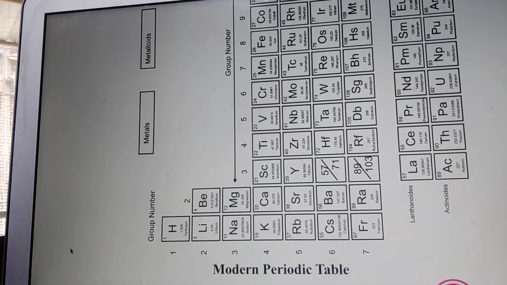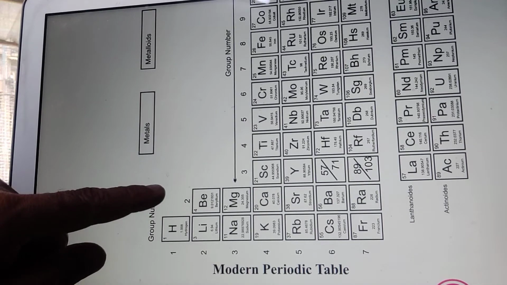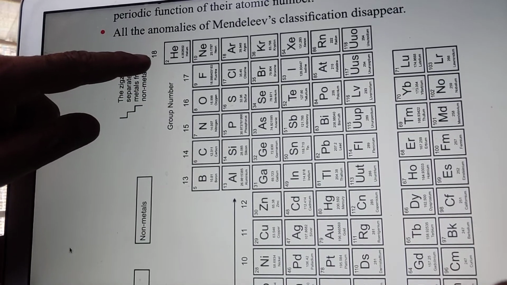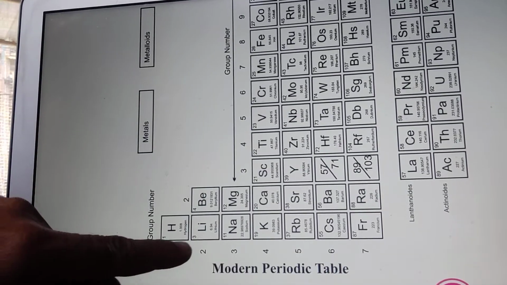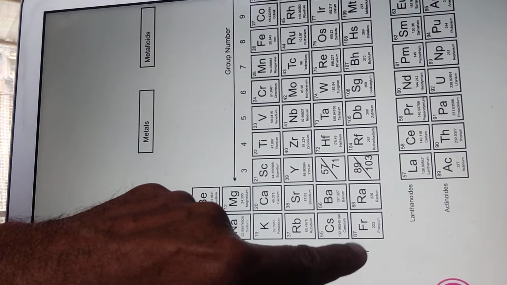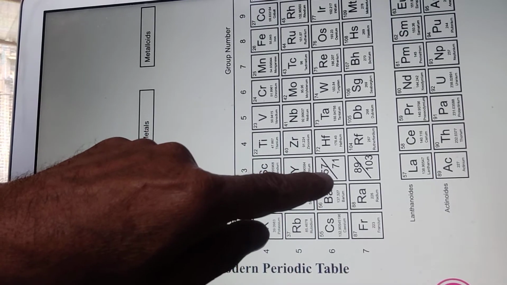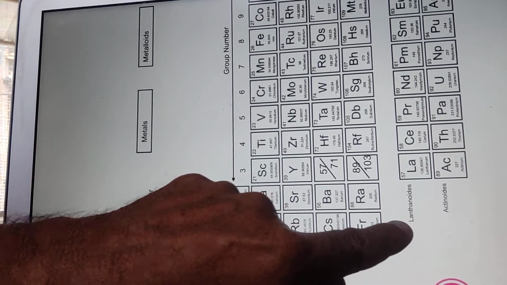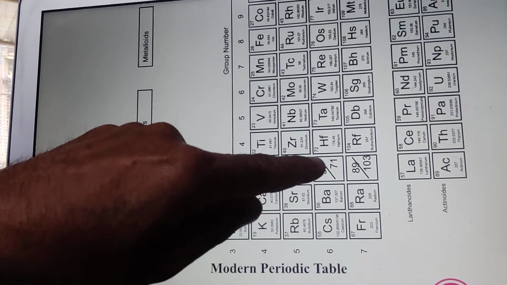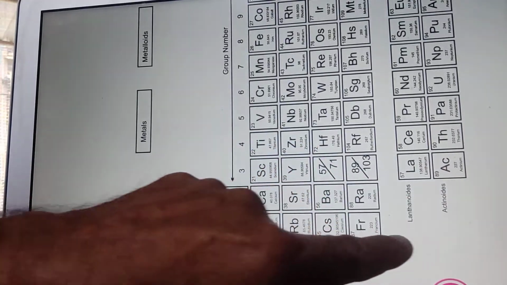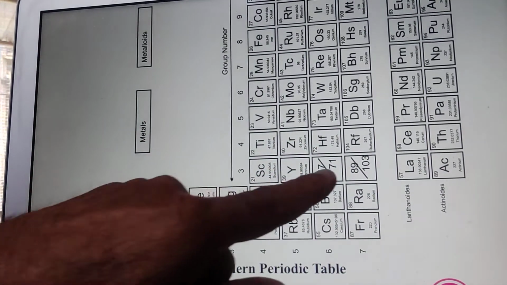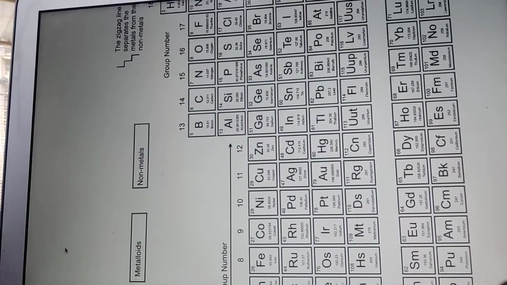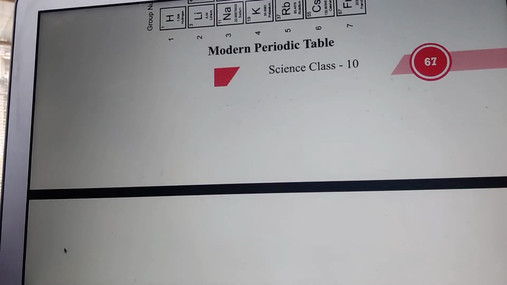So here you can see groups are there 1, 2, 3, 4, 5, 6, 7, 8 up to 18, and the periods are 1, 2, 3, 4, 5, 6, 7. The 6th and 7th periods have furthermore separate groups. One is lanthanide, which can be accommodated here in the 6th period, and another is actinide, which can be accommodated here, but their properties were different. Therefore he arranged them below the periodic table.